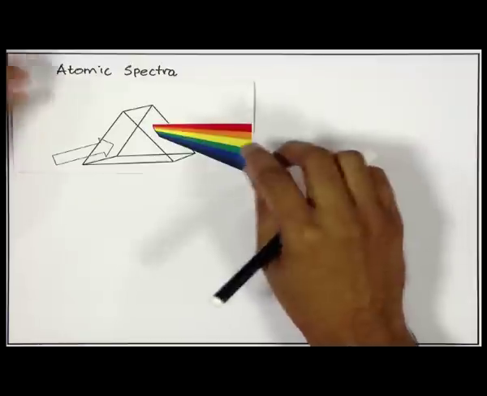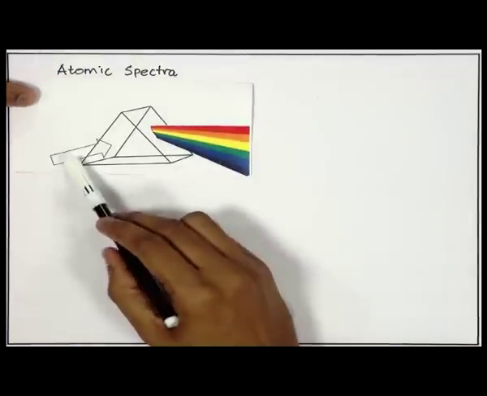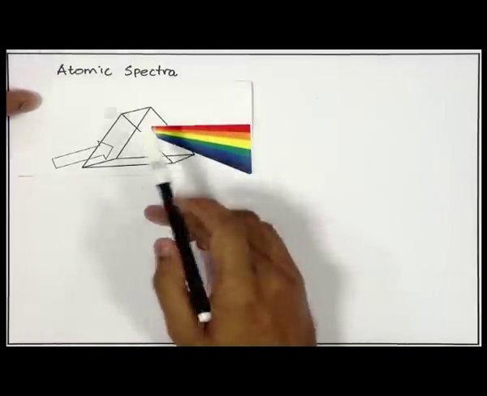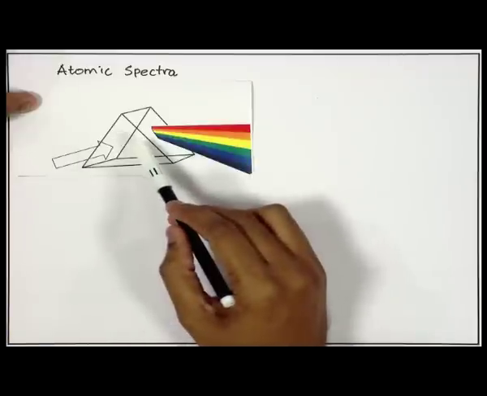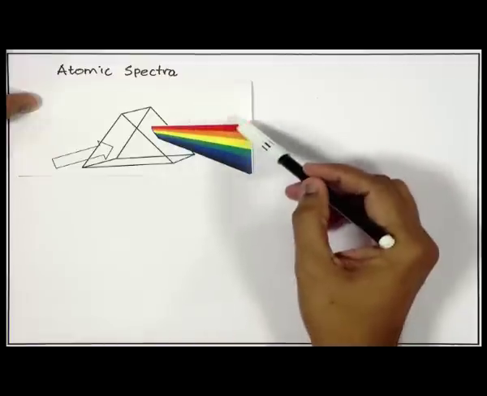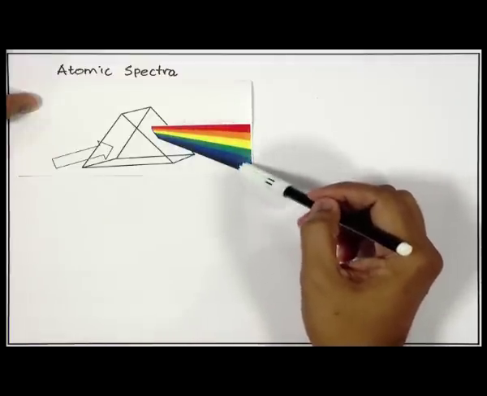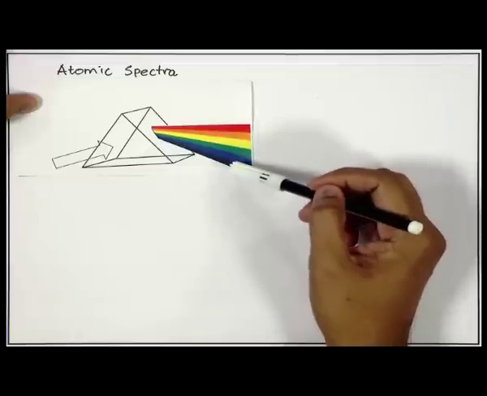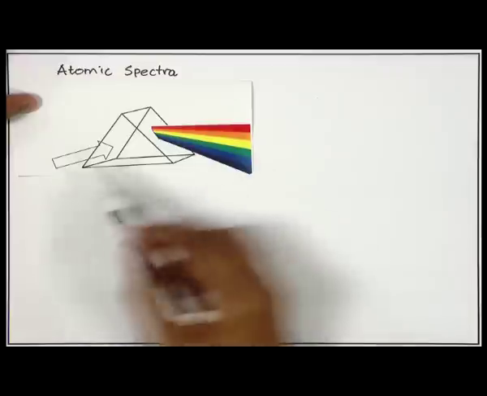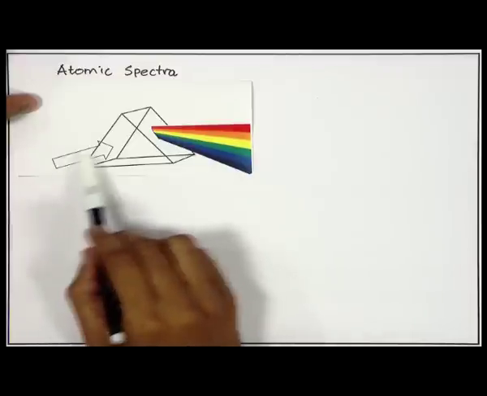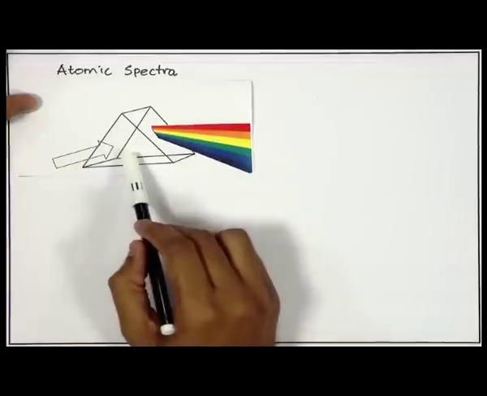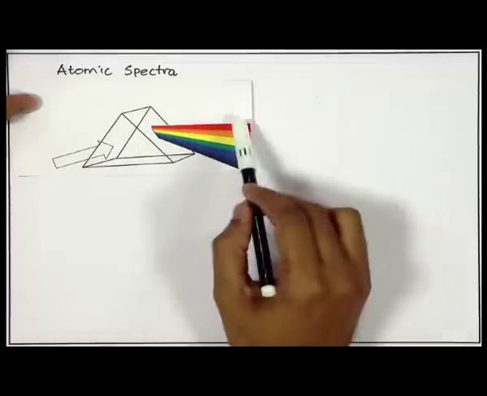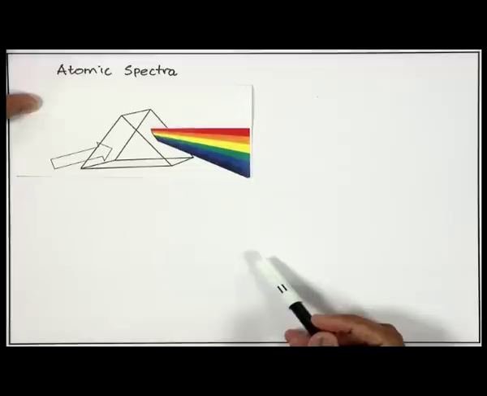You might have done this experiment as a hobby experiment. When we pass sunlight, just ordinary white light, through a prism, the prism splits the white light into the 7 continuous rainbow colors that you can see here, from violet to red. The incident radiation was white light, and the prism converted it into a series of visible colors.